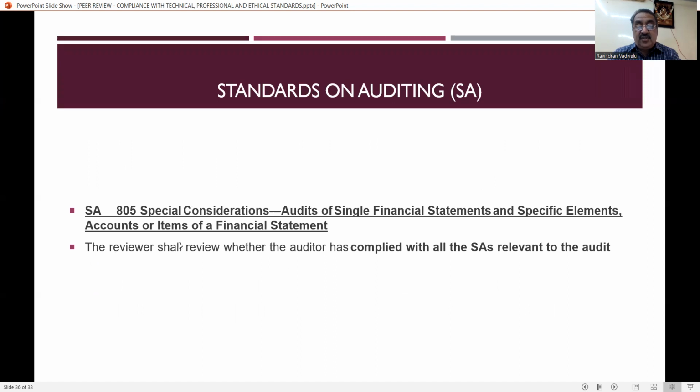Then SA 805, that is audit of single financial statements and specific elements, accounts or items of a financial statement. The reviewer shall review whether the auditor has complied with all the standards on auditing relevant to the audit. So in general, with SA 805, if there is anything omitted, everything is covered there, whether the auditor has considered all the standards on auditing.